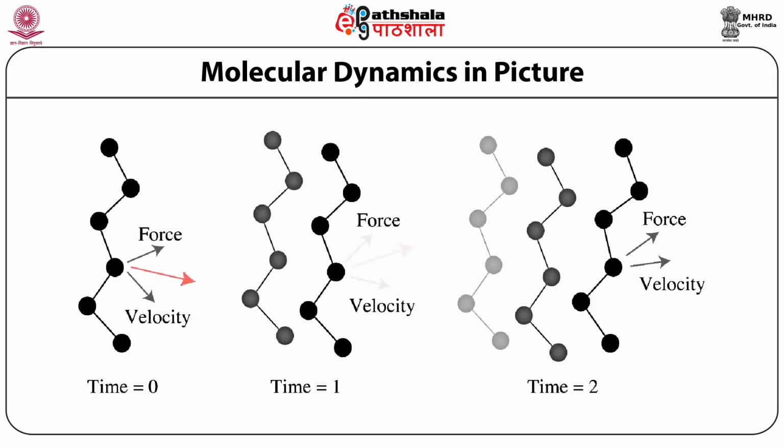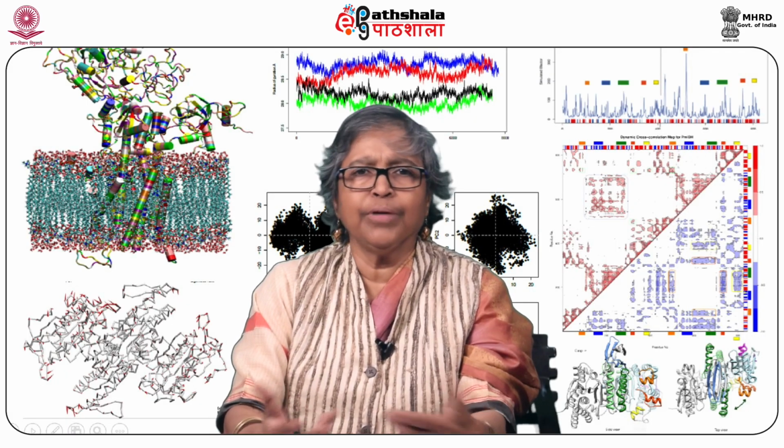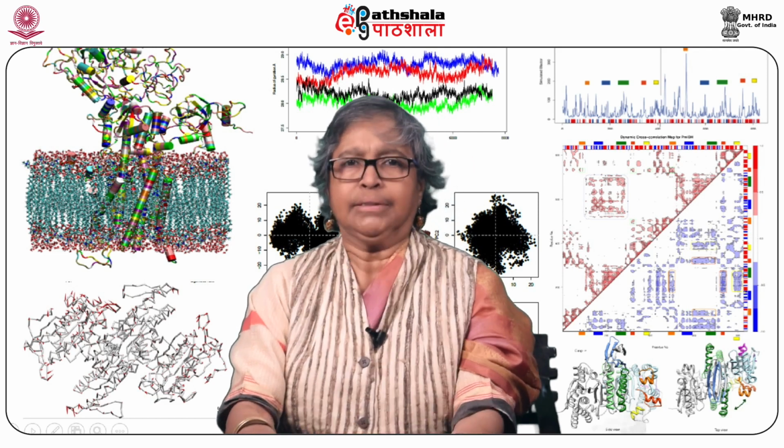And once more, with the force and the velocity it has acquired, it will try to move in another direction at time 2. With arbitrary time steps from 0 to 1 to 2, one can see 3 different conformers, or trajectories, collected from these conformers. However, one must also remember that at this pictorial level, many constraints together play the role of keeping the structures intact, which includes kinetic energy as well as potential energy. Pictorially, you have understood how the steps of molecular dynamics are done.